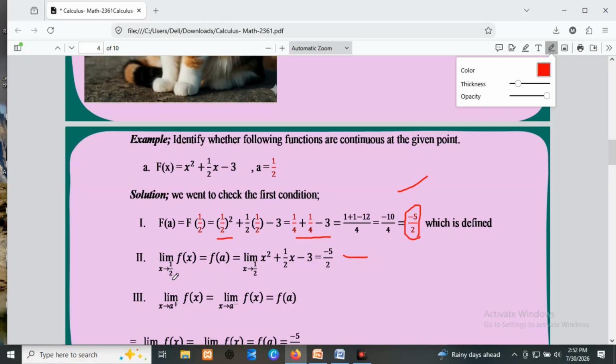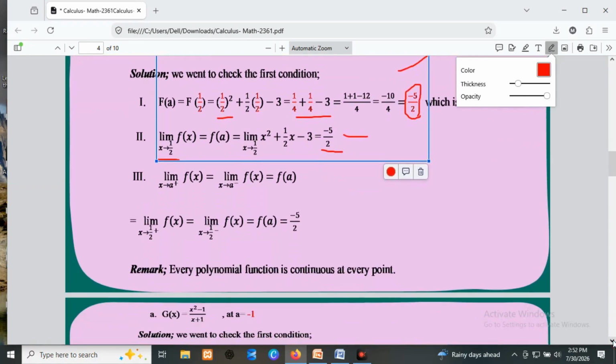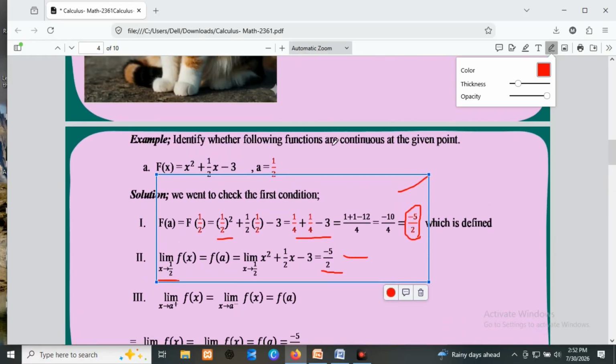Since this function is a polynomial, the limit is found directly; we are going to substitute 1 over 2. That's why the same is true. The value is minus 5 over 2. Therefore, the limit exists, since the left and right limits are the same. Then this function is continuous at the point 1 over 2.